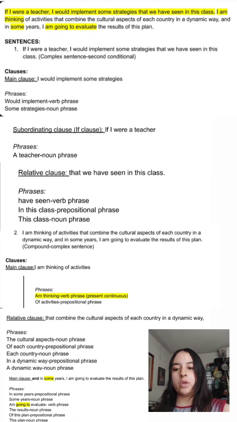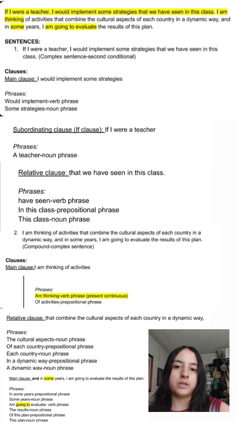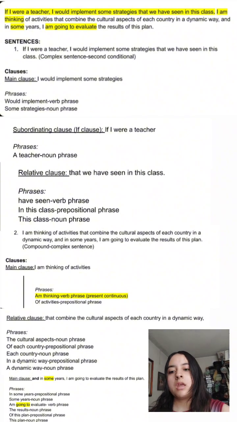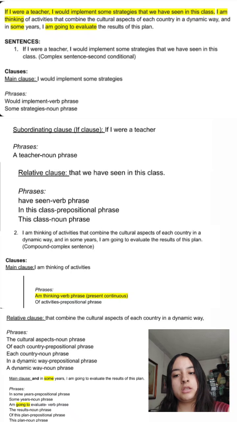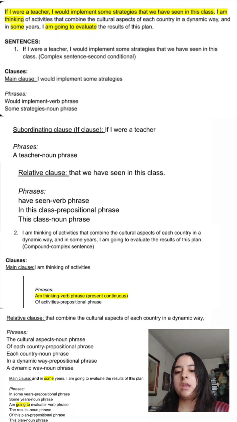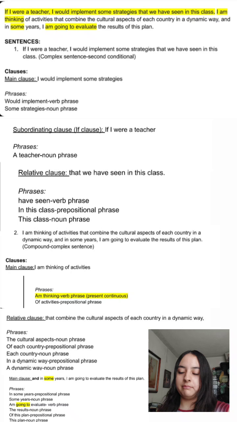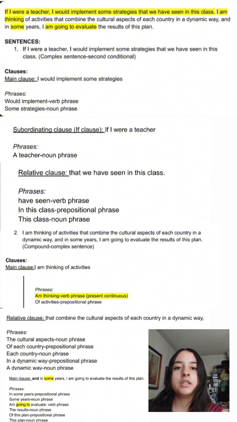And finally, we have the main clause, "and in some years I am going to evaluate the results of this plan." Here, in some years is a prepositional phrase, and then I'm going to evaluate is a verb phrase.